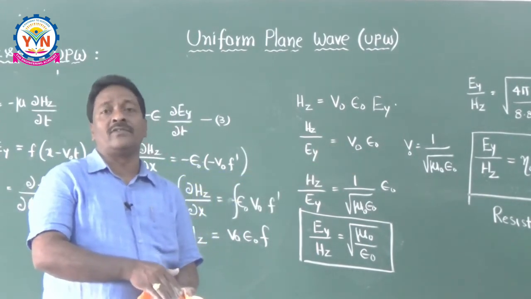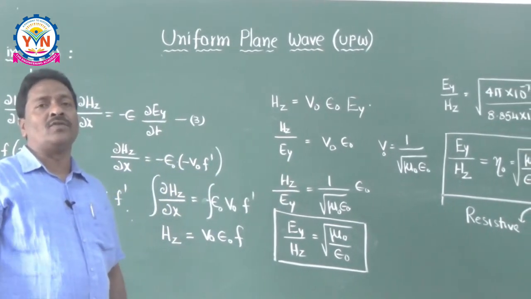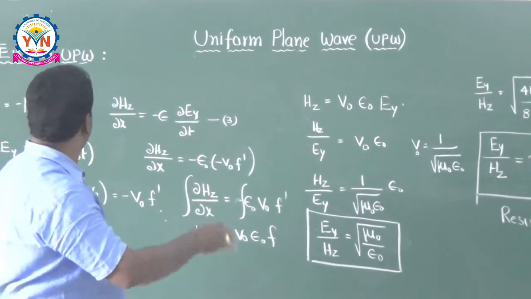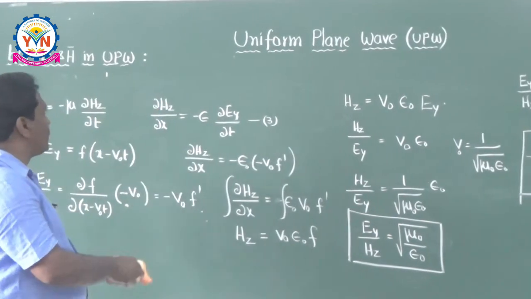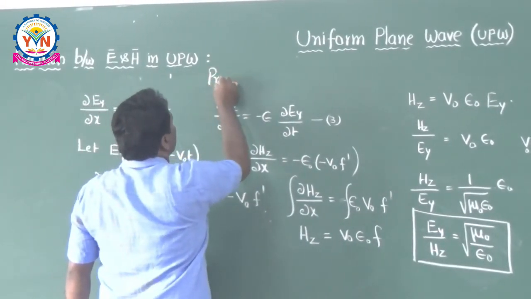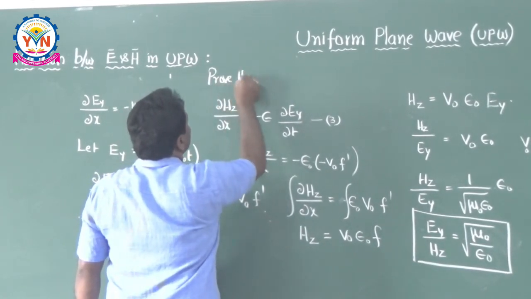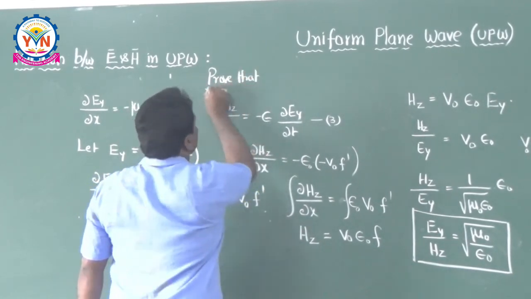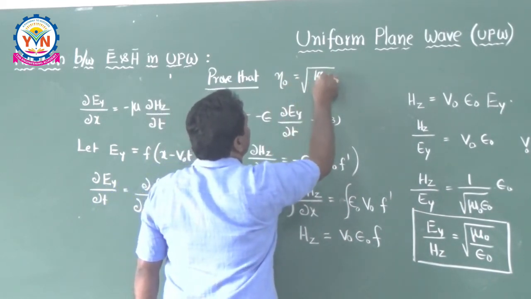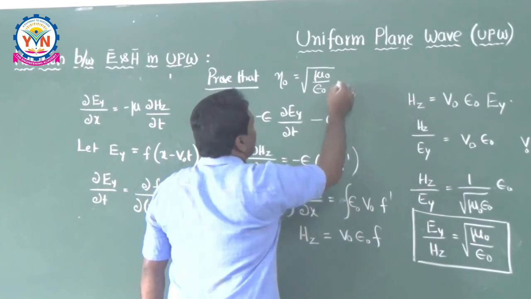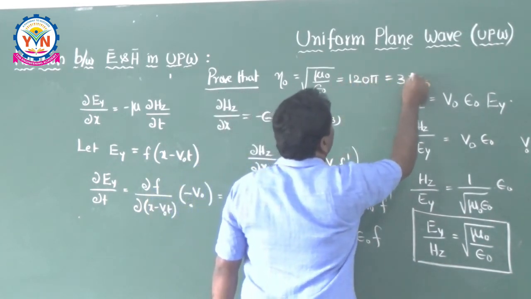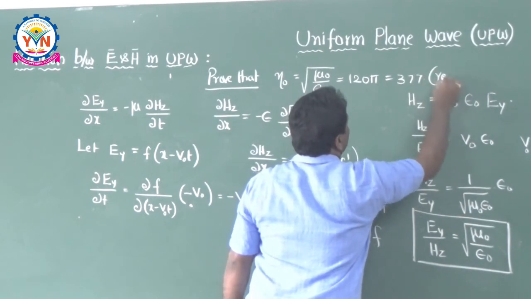And no doubt, with my experience I am telling you, there is no question of any university papers without this, because you have to develop this relation between E and H for a uniform plane wave. Or otherwise, sometimes he is asking like this: prove that intrinsic impedance eta naught is equal to root of mu naught by epsilon naught, which is 120 pi, or 377, and that too resistive impedance.